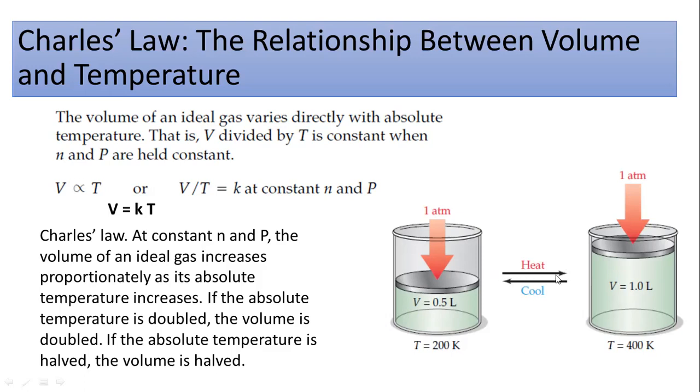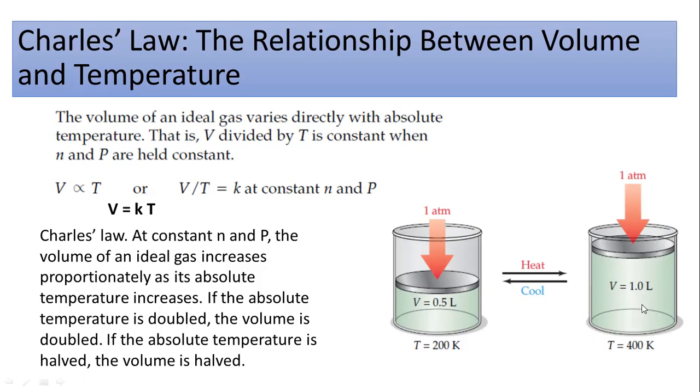If you heat this cylinder and increase the temperature to 400 Kelvin, look, the volume is double compared to the initial. So by doubling the temperature, there is a double increase in the volume of a gas. Both volume and temperature are directly related to each other.